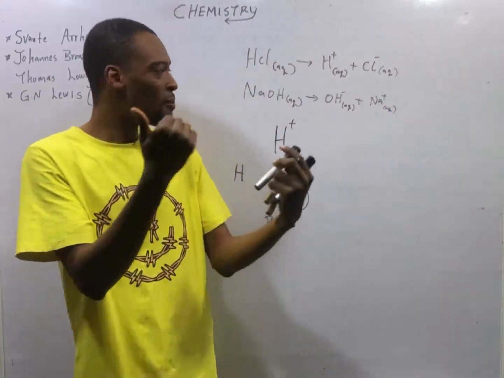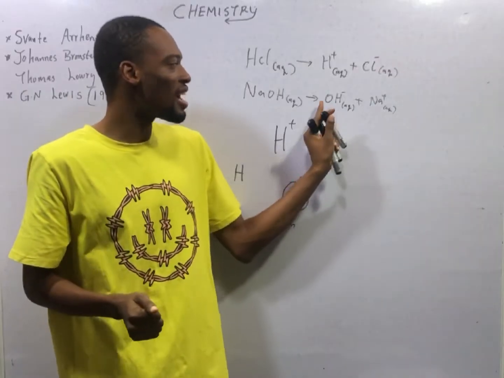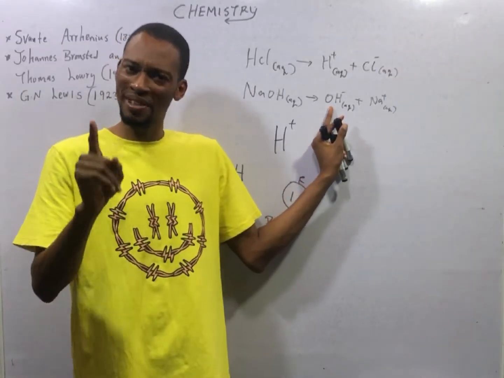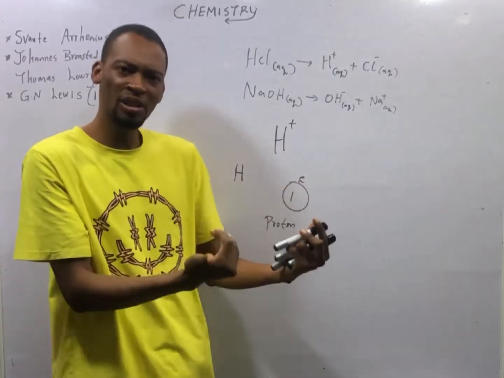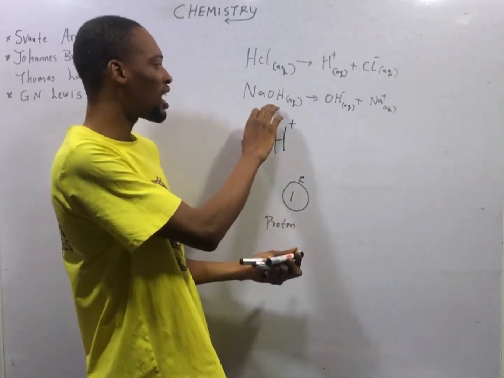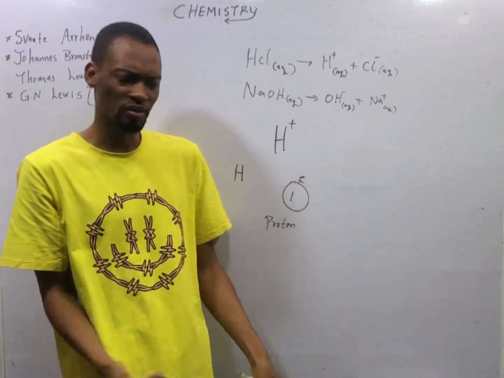According to Arrhenius, bases are substances which, when dissolved in water, produce hydroxy ion as the only negative ion. The other ion is positive. So, according to Arrhenius, a base must have hydroxy ion and an acid must have hydrogen ion.